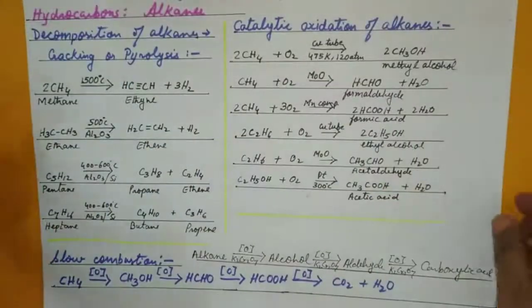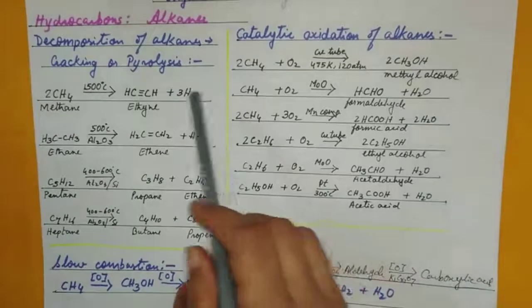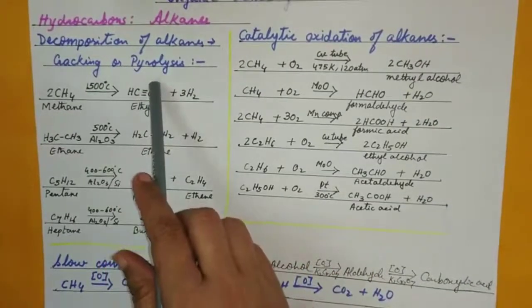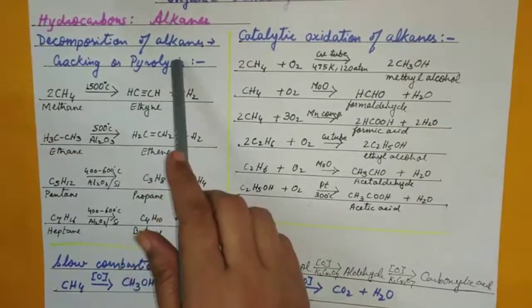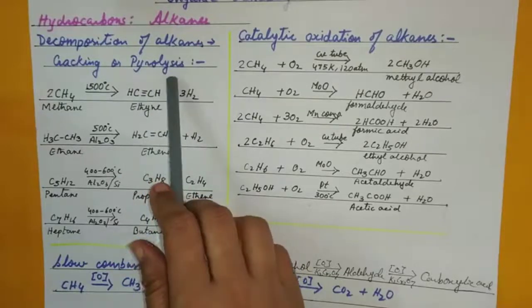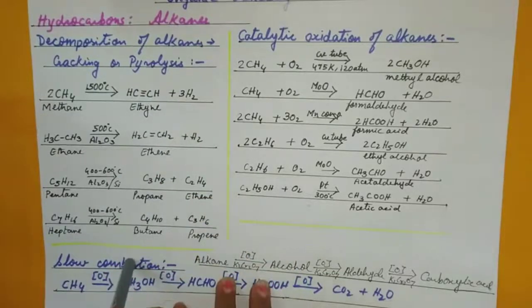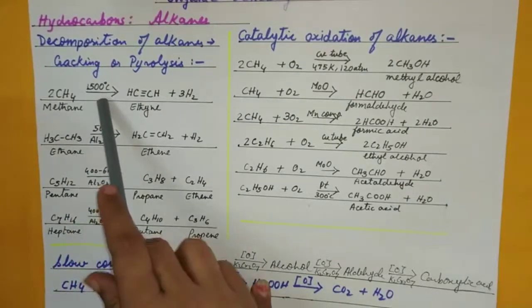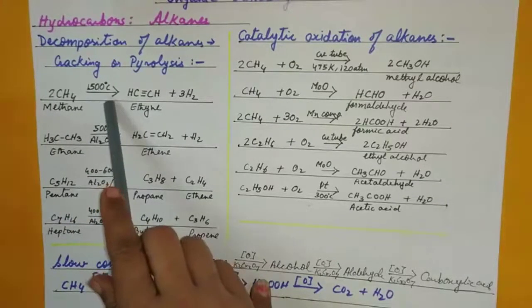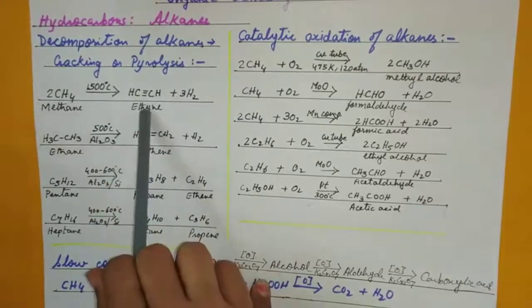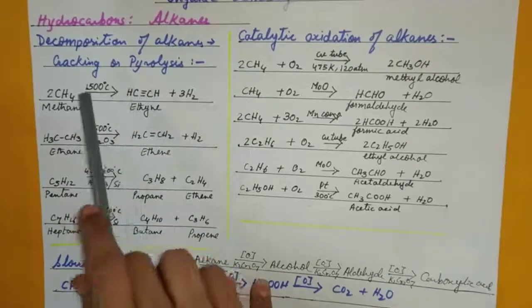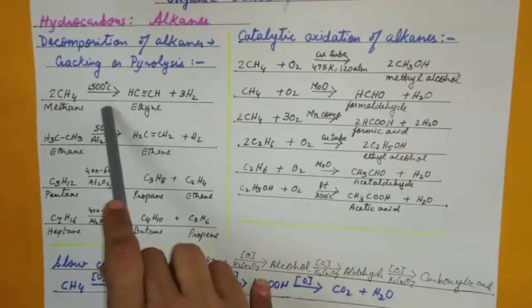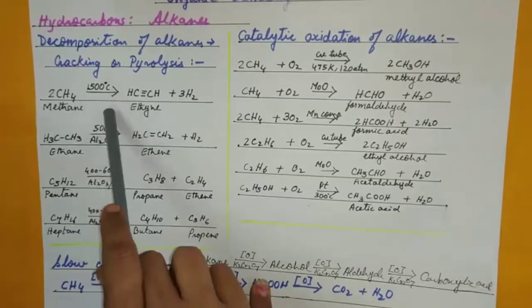Okay, the next set of reactions. Here we have pyrolysis or decomposition of alkanes, that is cracking of alkanes. It depends upon the temperature and the condition. Now, if methane is brought to 1500 degrees Celsius, it will give you ethane and hydrogen. Now, this reaction is important. Why? There can be a question